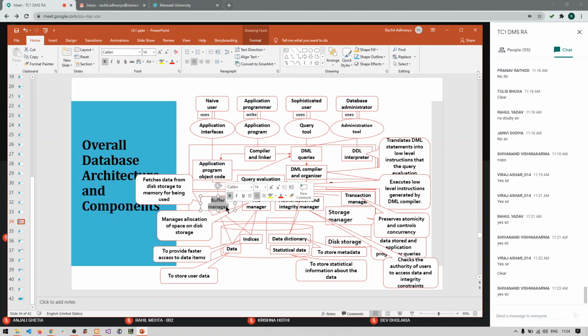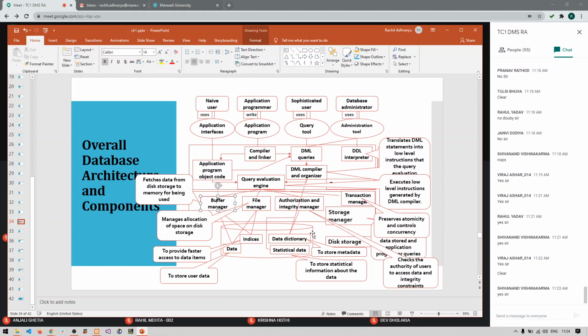So that is the main use of the buffer manager. If the same request is sent by the user, don't provide new memory space for performing the database operation, but use the buffer manager and provide the data directly from it. So this is the use of the buffer manager, right?